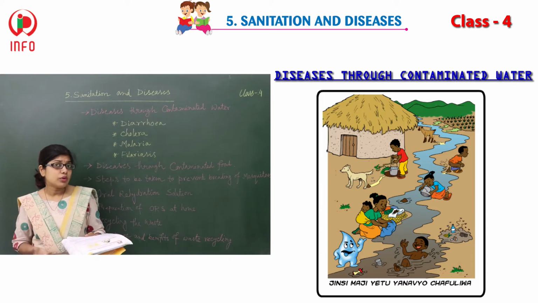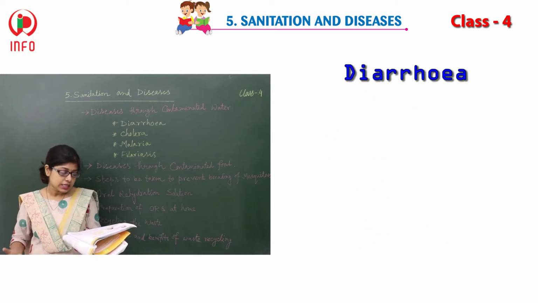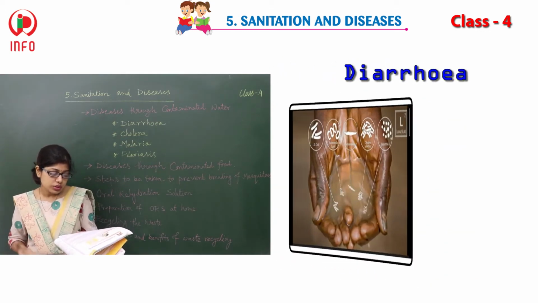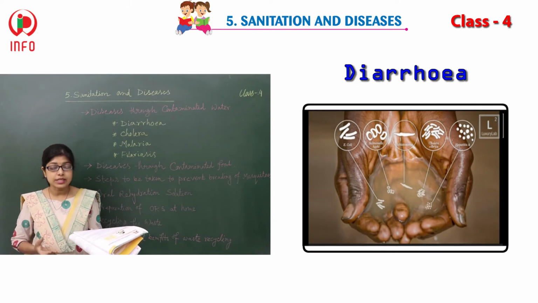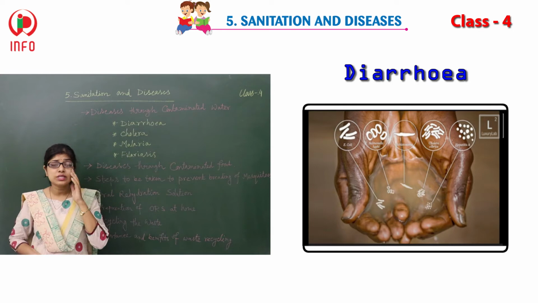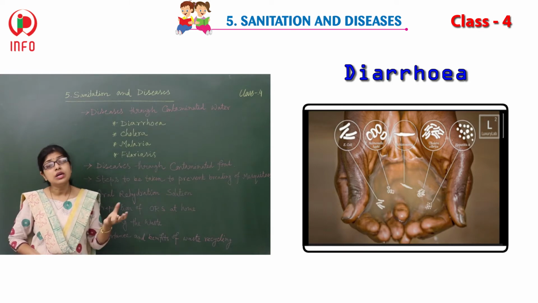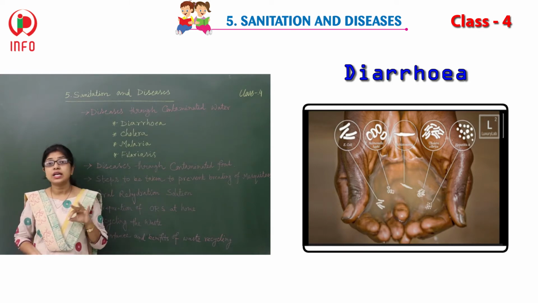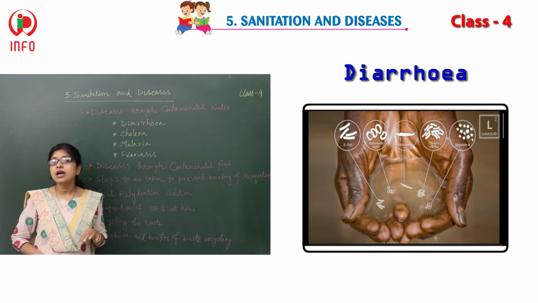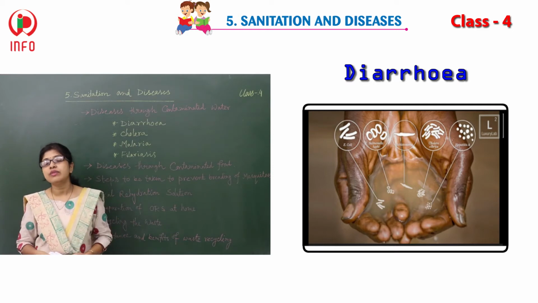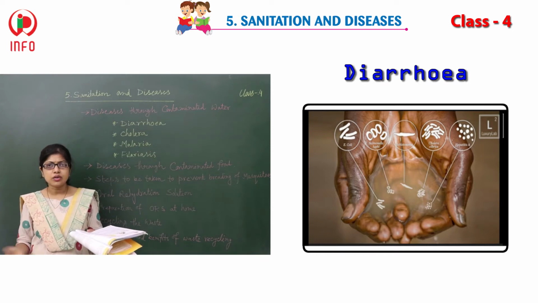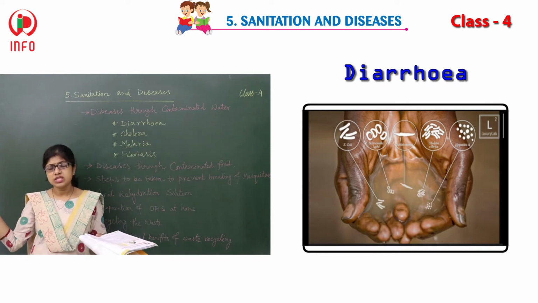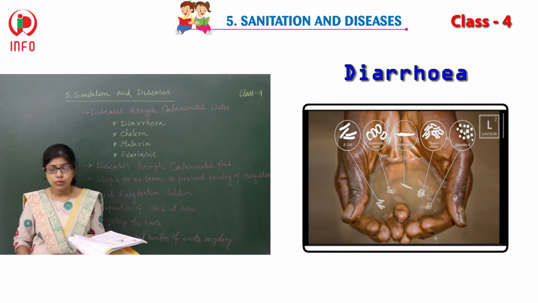Next, what about diarrhea? Diarrhea remains the most prevalent water related disease in India. If you see in the ancient time also, diarrhea was there at that time also. Not only India, in our surroundings, that means neighbor countries also are facing the same problem.